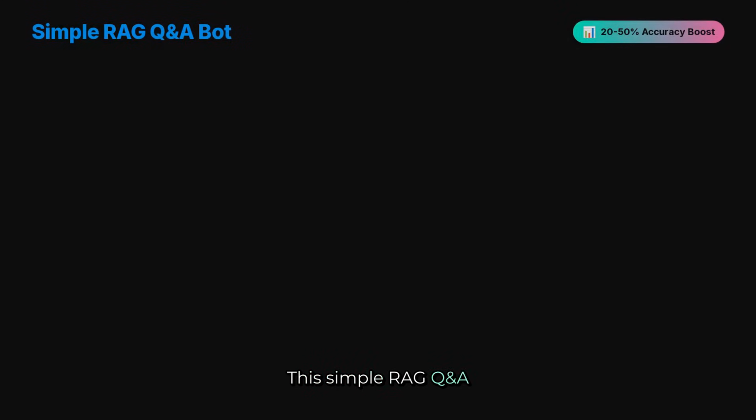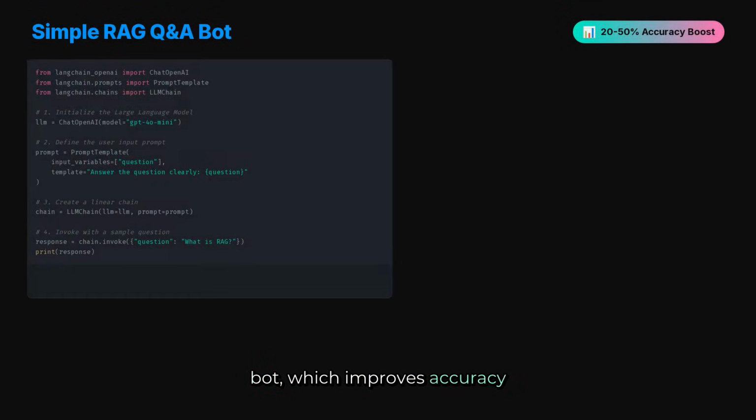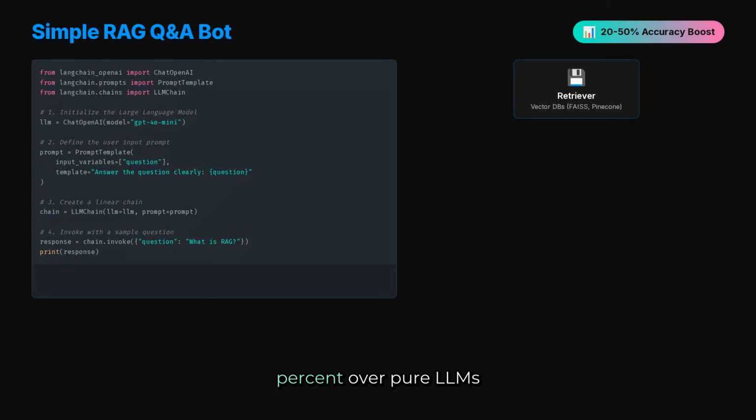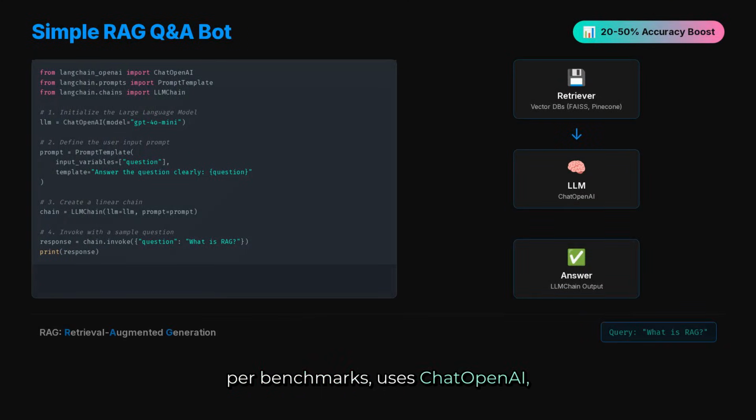This simple RAG Q&A bot, which improves accuracy by 20 to 50% over pure LLMs per benchmarks, uses ChatOpenAI, prompt template, and LLMChain, with a typical flow of retriever from vector DBs like FAISS or Pinecone, then LLM, then answer, processing queries like what is RAG, which stands for retrieval augmented generation.